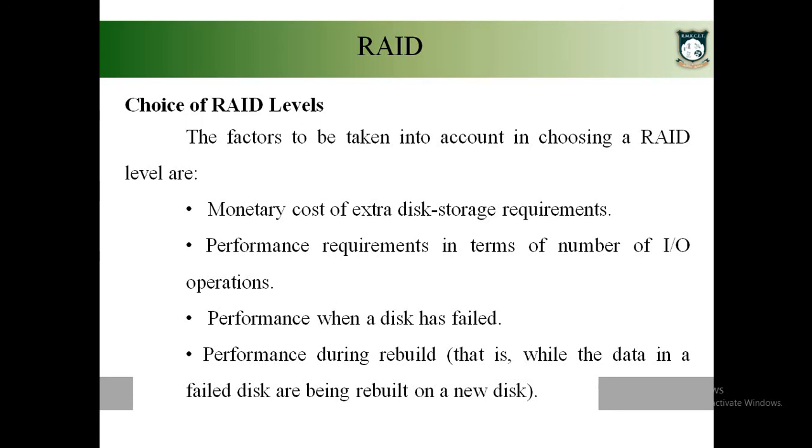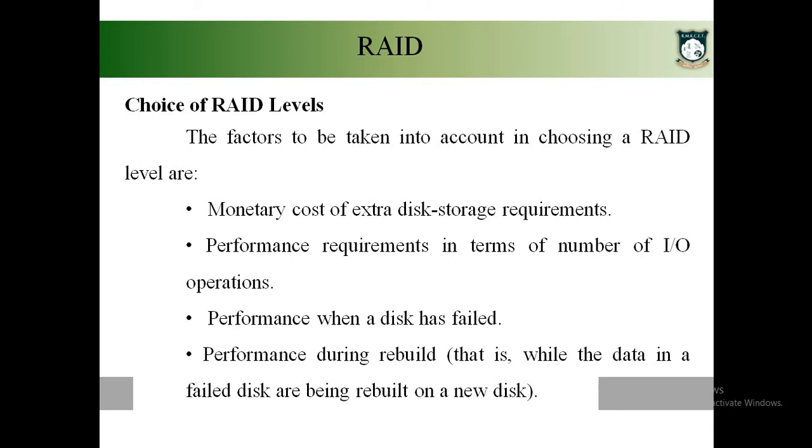So the first factor is monetary cost. That is initial installation cost. If you want to go with RAID level 1, it will be very expensive. The reason is, for every disk, you will be having a mirror disk.